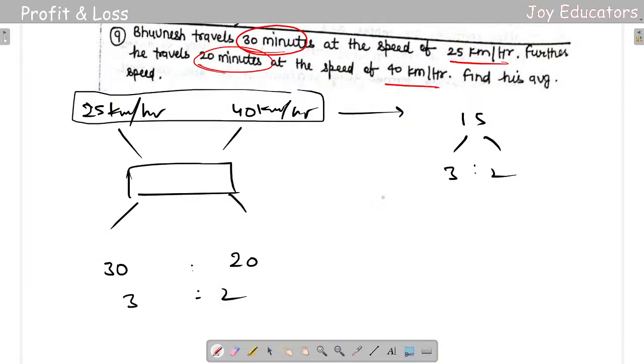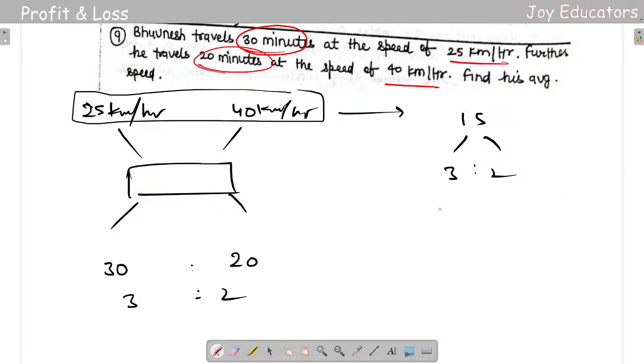Now I got a 3 to 2 ratio, but I couldn't use it because 3 plus 2 is 5. So I need another 10 extra, right? So let me multiply both sides by 2. No, I'm not getting it like this. So what I'll do is crisscross it. I'll multiply this one with 2, this one with 3.